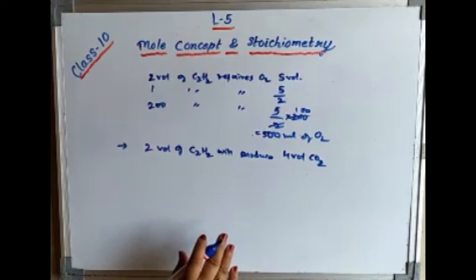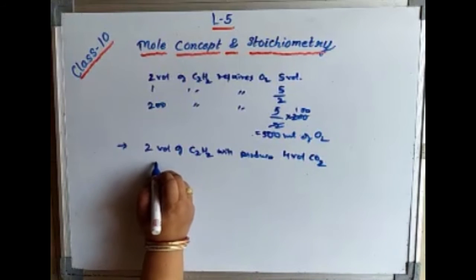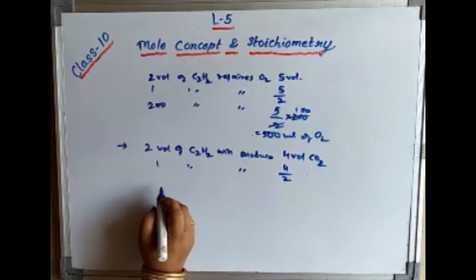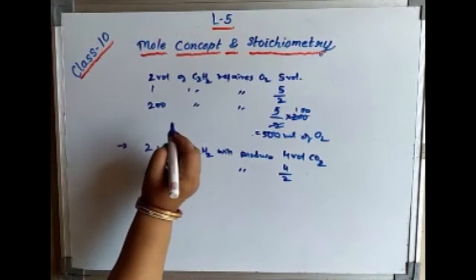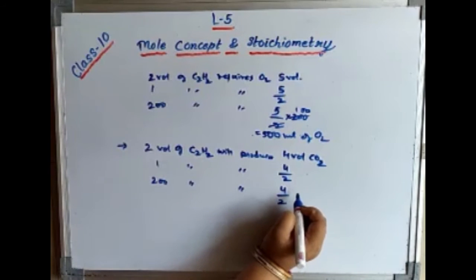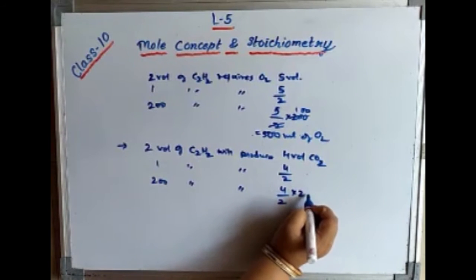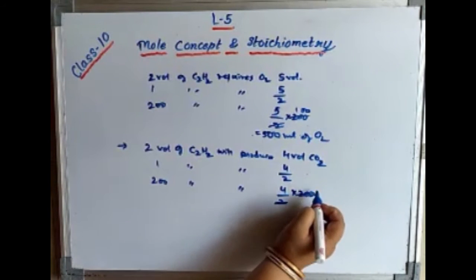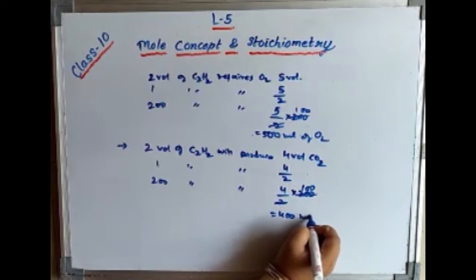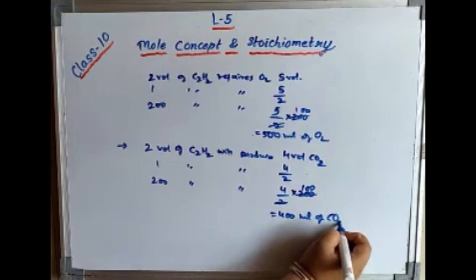Now 1 will give 4 by 2. So 200, according to the question, will give 4 by 2 into 200, equal to 400 milliliters of carbon dioxide.